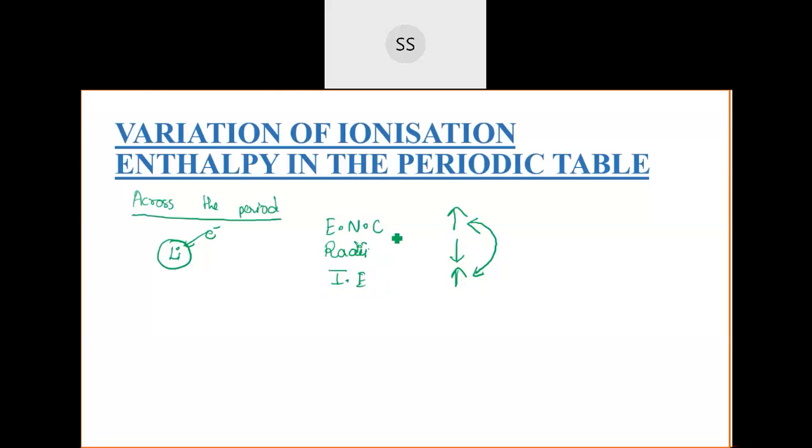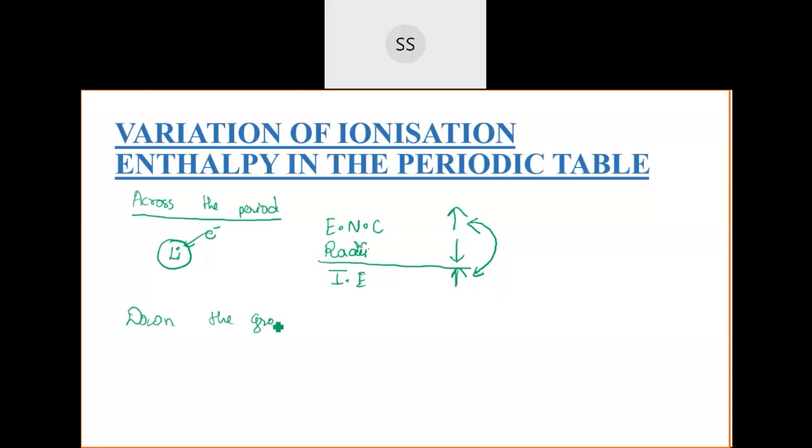Effective nuclear charge means the net force which is being experienced by the electron. The nucleus is having a hold on the electron. The electron is experiencing the net positive charge of the nucleus. If that increases, that means the electrons are held tightly towards the nucleus. It won't be easier for us to remove that electron from the outermost shell. So automatically ionization enthalpy increases. Across the period, the radius is decreasing, effective nuclear charge is increasing, so ionization enthalpy also increases.